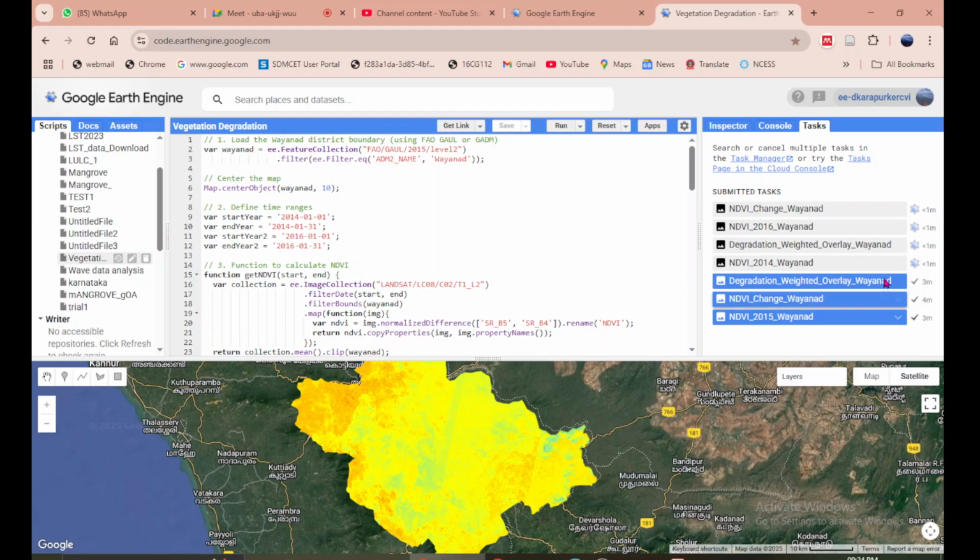And from that drive folder you can then upload it, but first the tick mark has to be there, which means it has been saved. What I will do is make slight changes to this code over here. We won't do it for Wayanad because it seems that there are three different imageries being used. I will minimize this particular boundary.